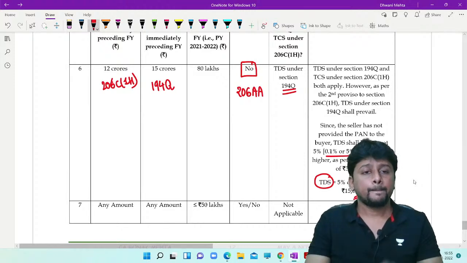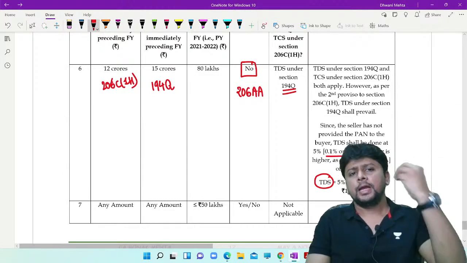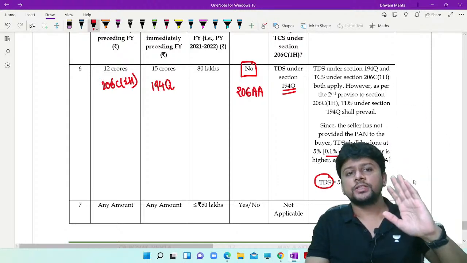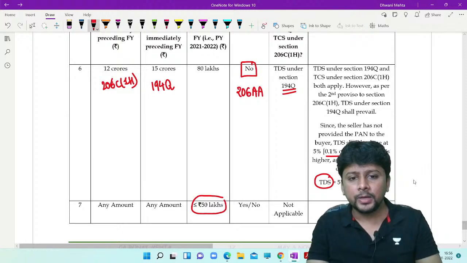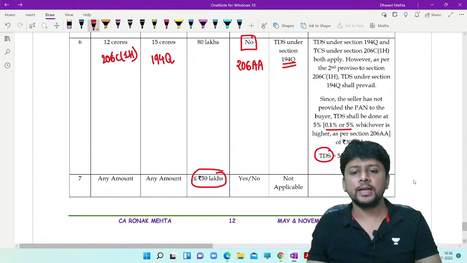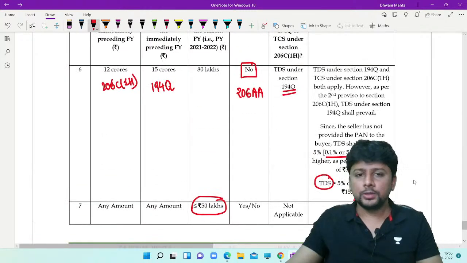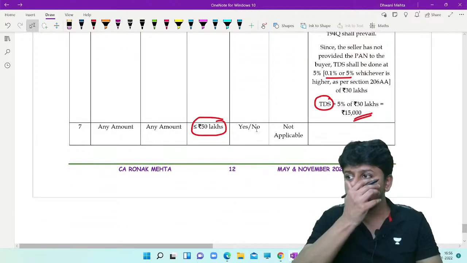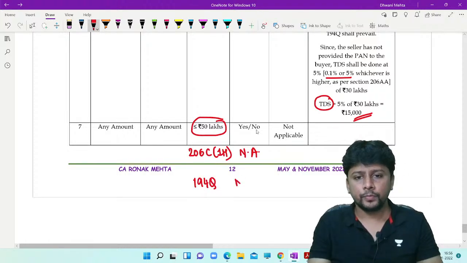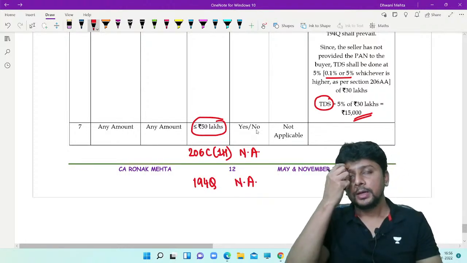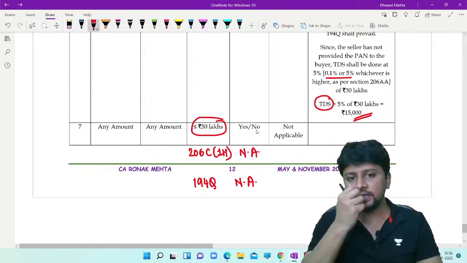Seventh one, any amount of turnover of the seller, any amount of turnover of the buyer. But if the sale value is below 50 lakhs or up to 50 lakhs, now the moment you are selling goods, purchasing goods, but it's up to 50 lakhs only, then 206C1H is not applicable. 194Q also is not applicable. There is no need to do TDS or TCS.